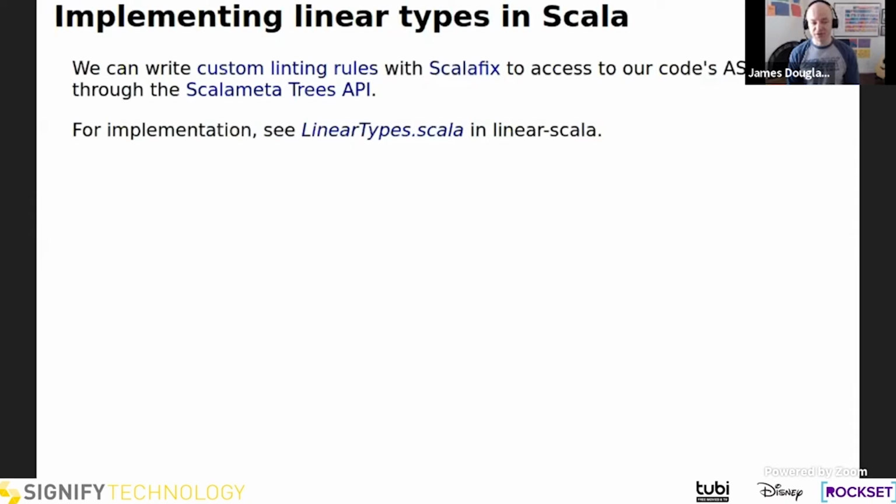And really all it does is it traverses the syntax tree, looks for bindings and variables that have a linear marker interface, keeps track of those, and then counts dereferences to them and makes sure that all those dereferences equal 1. That's really all it does. So I'd be happy after the talk to dive into how that works, if anyone would be interested. But the important thing for this talk is what linear types can do for us rather than how this particular implementation was done.